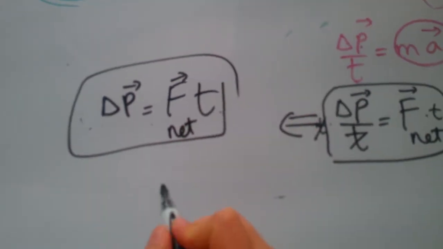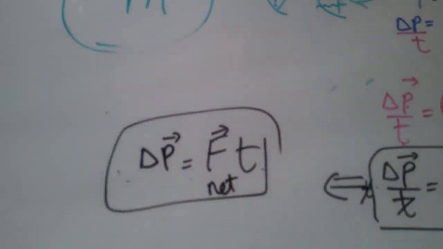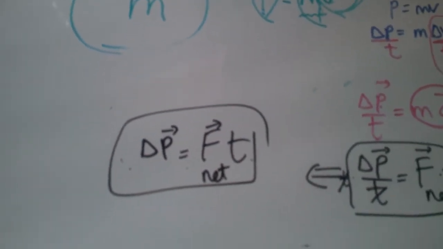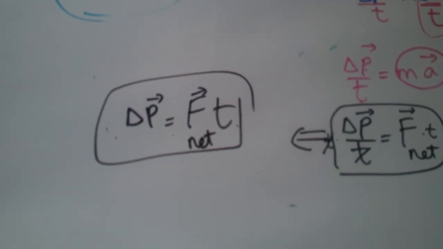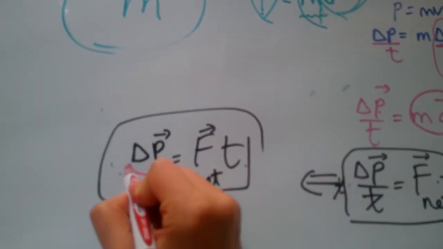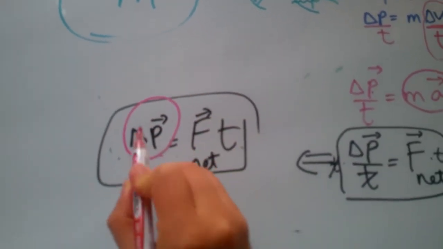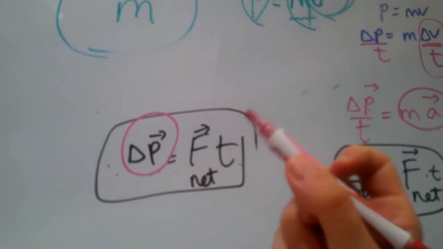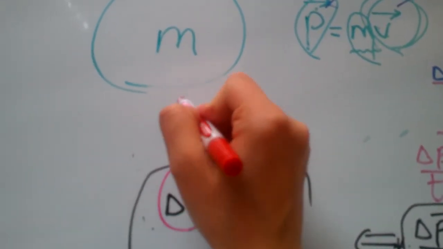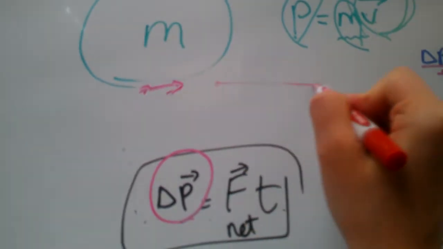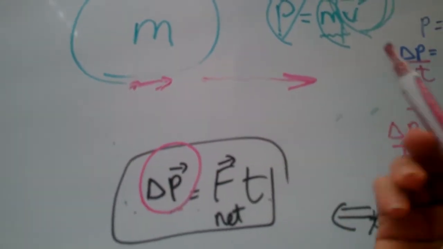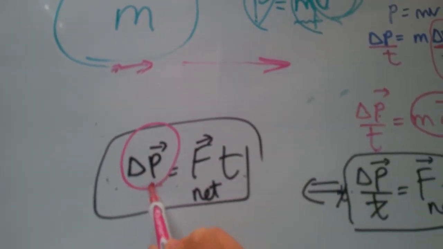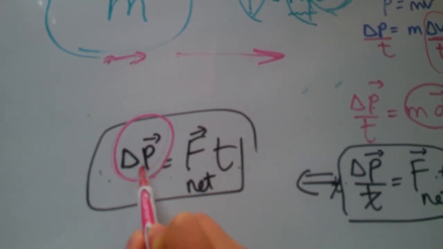So let's box this and take a moment to see what's inside this box. On the one hand, we have the change in momentum, which means change in velocity. So it was going along like this, and then the velocity changes, so the momentum changes. This part tells me the change in momentum.